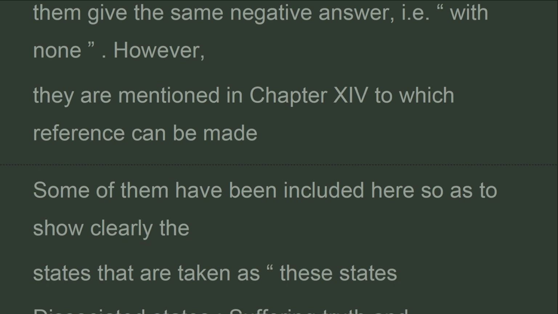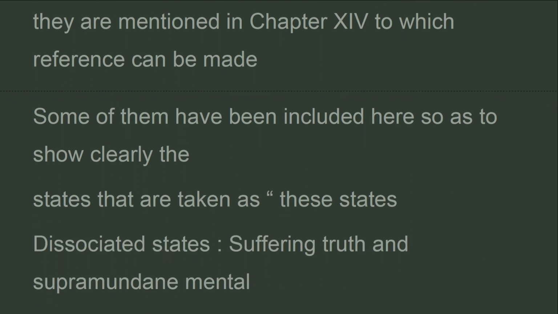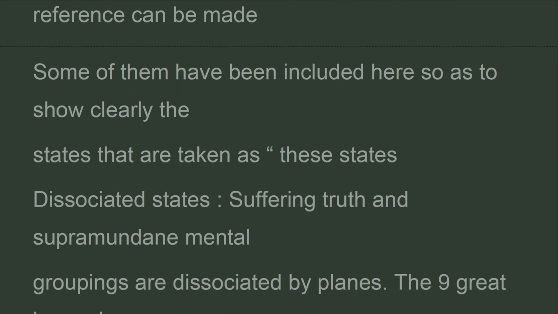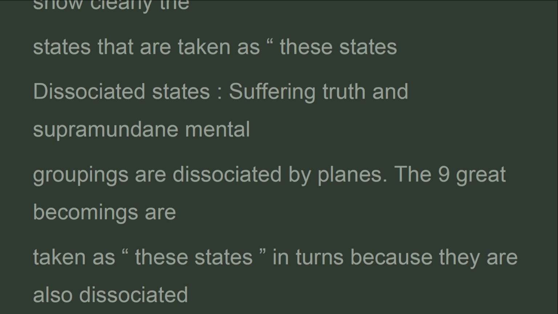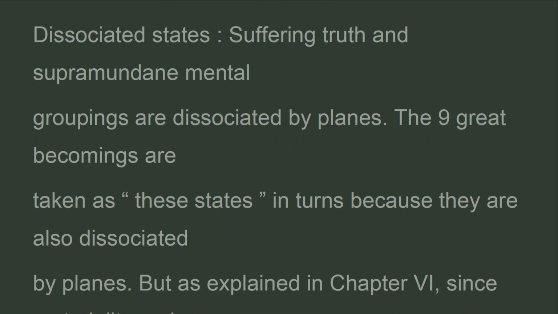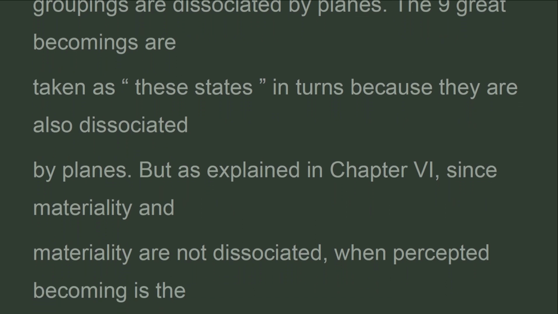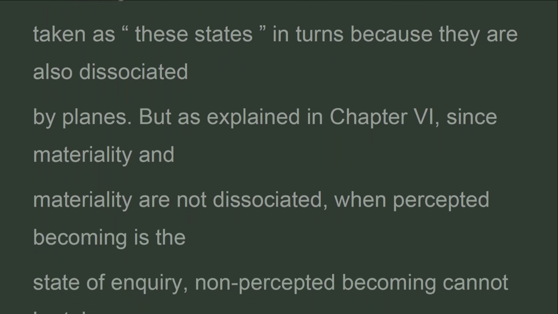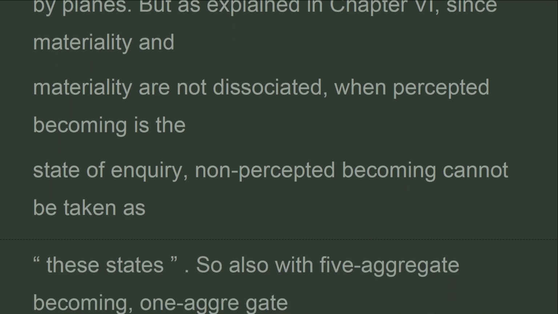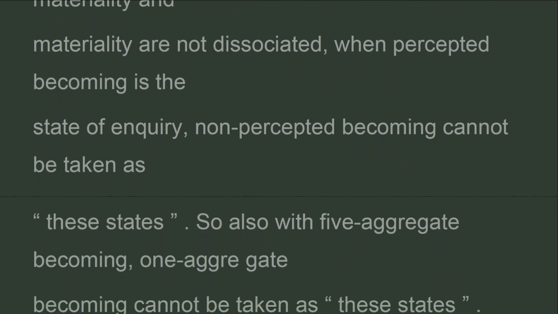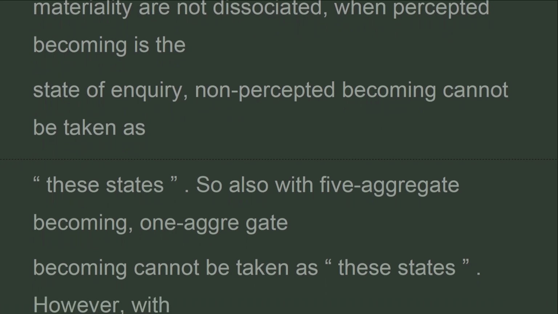Some of them have been included here so as to show clearly the states that are taken as these states, the dissociated states. Suffering, truth and supramundane mental groupings are dissociated by planes. The 9 great becomings are taken as these states in turn because they are also dissociated by planes. But as explained in Chapter 6, since materiality and materiality are not dissociated, when percepted becoming is the state of inquiry, non-percepted becoming cannot be taken as these states.